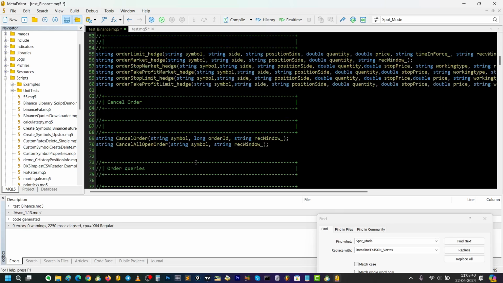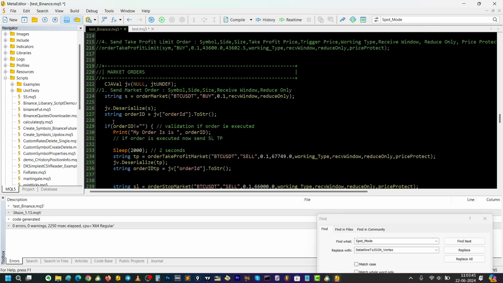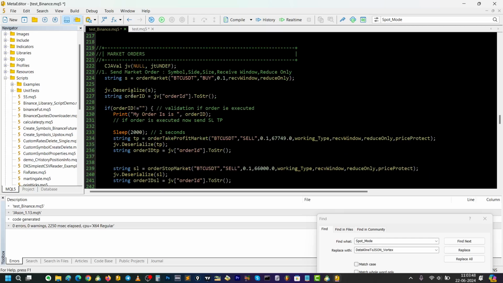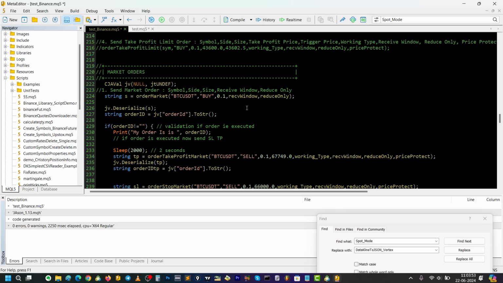After that, I'm going to give you this code which is for sending a market order and checking stop loss, sending take profit after that. So what it is doing is simply I am initializing the serialization and deserialization library here. This line you have to just copy and paste. After that, you can see I am placing a market order on the BTC USDT symbol with the buy 0.1 quantity, and that's it.